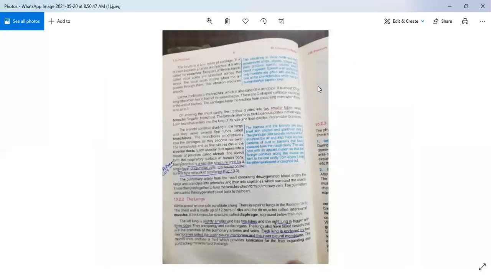Okay, I was discussing with you the air passageway. Now we will come to the next page. This is your page number 6.